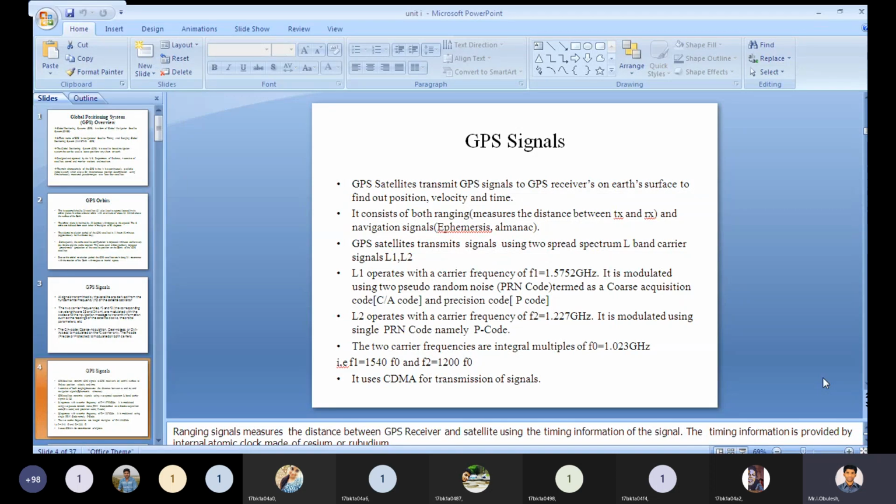The satellite transmits GPS signals from the GPS transmitter to the GPS receiver on the Earth's surface to find out position, velocity and time. These three are the most measurable parameters.